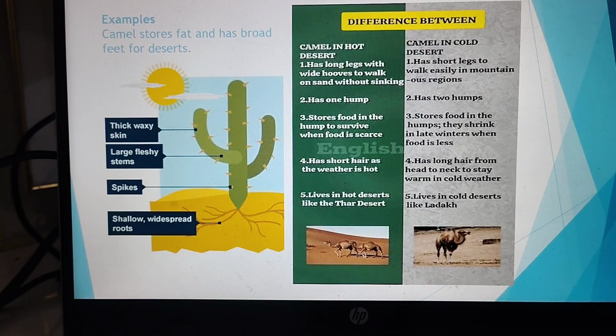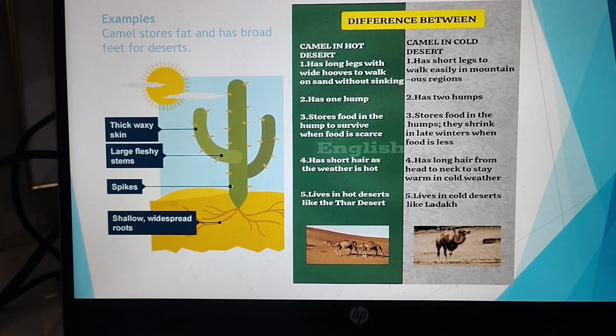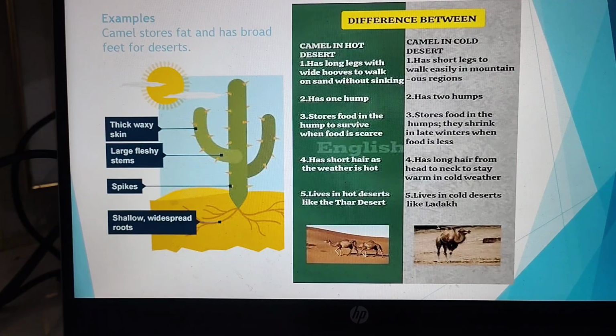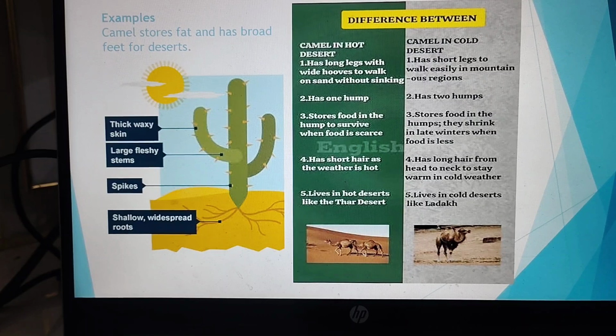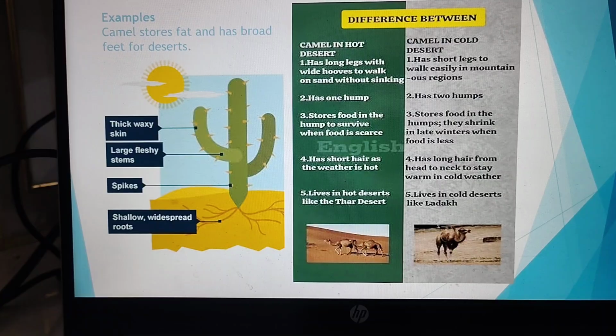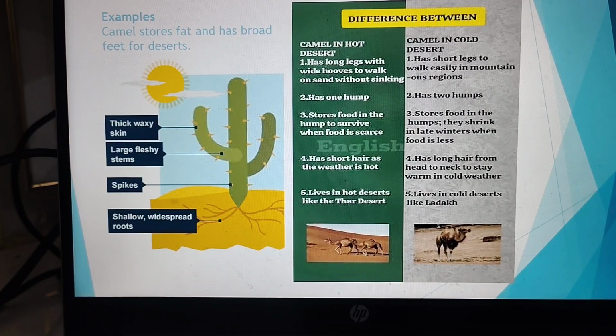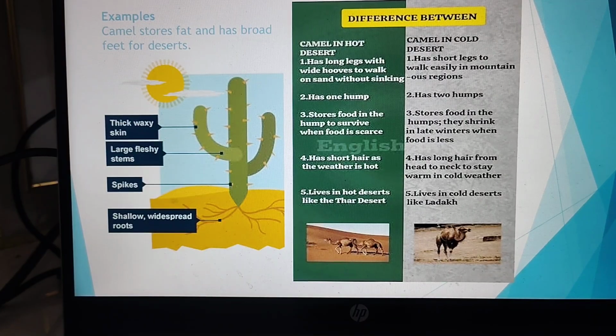Whereas, on the other hand, the camels who live in a cold desert have short legs so that they can walk easily in the mountain regions. They usually have 2 humps. They store food in the humps. The humps shrink in late winters when the food is less because they are using those humps. They have long hair to keep themselves warm in cold weather. They live in a cold desert like Ladakh.